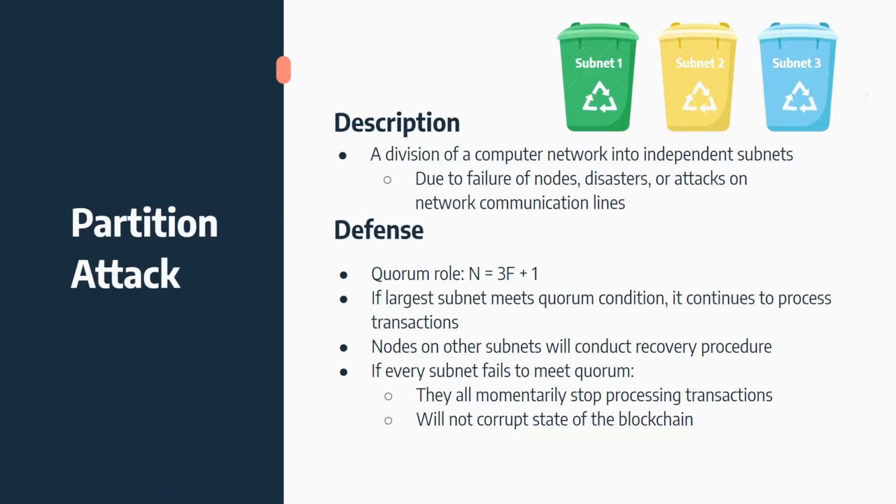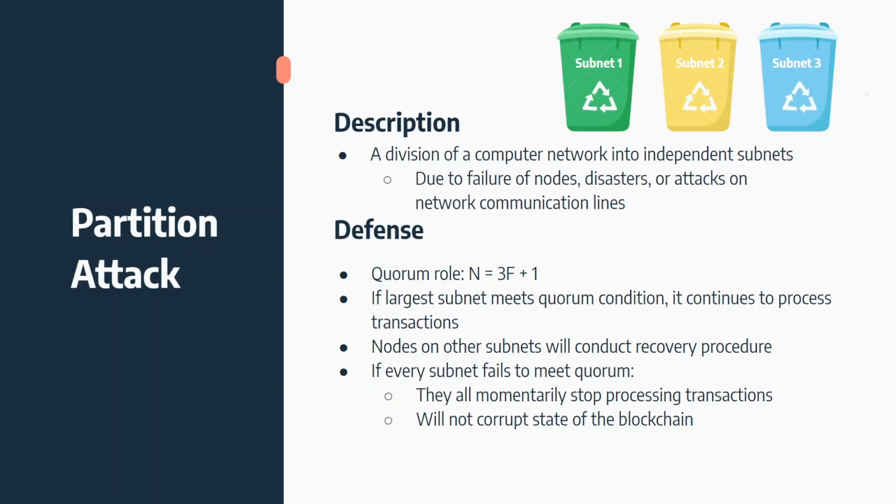Let's say the network is split up into different subnets by this partition attack. If the largest subnet meets the quorum rule, then it just continues to process transactions as usual, and the nodes on the other subnets will conduct a recovery procedure, resorting to the largest subnet once all the subnets become connected again.